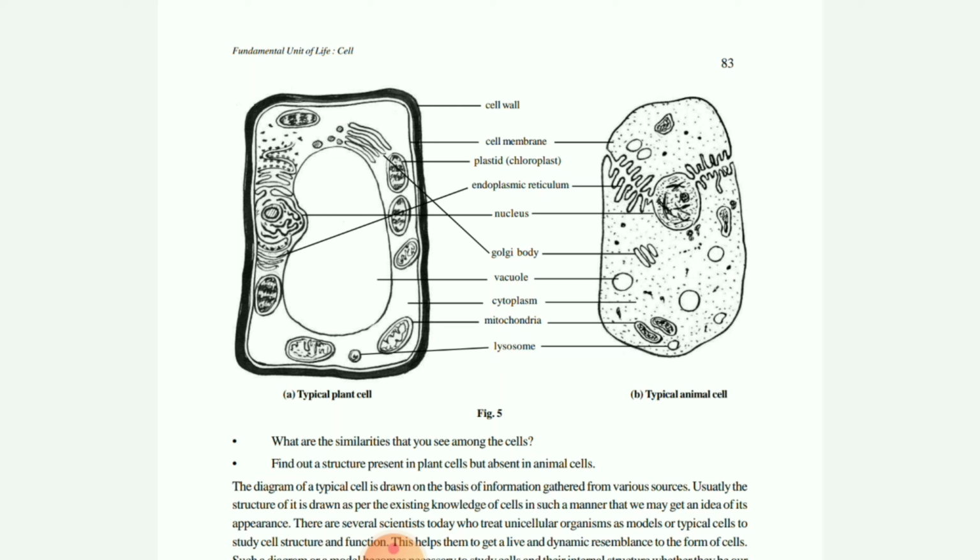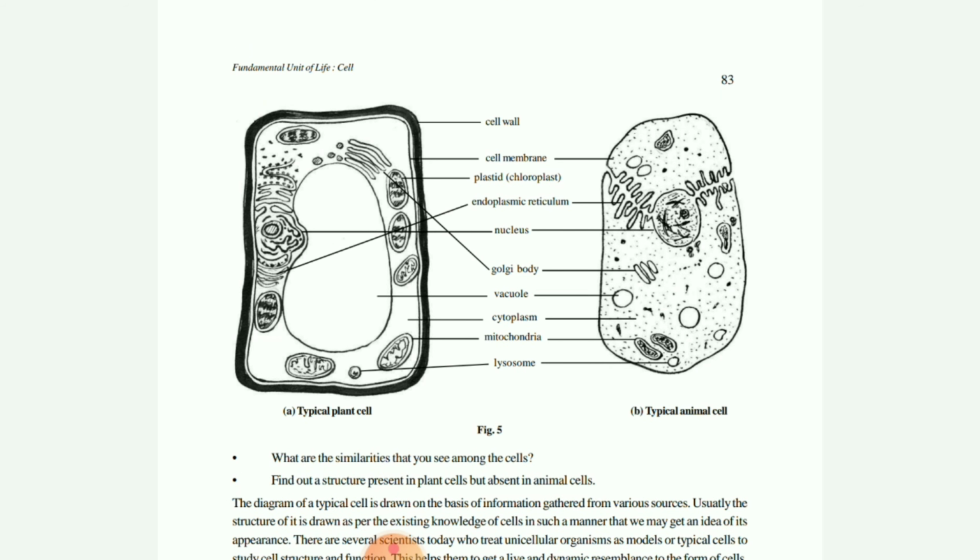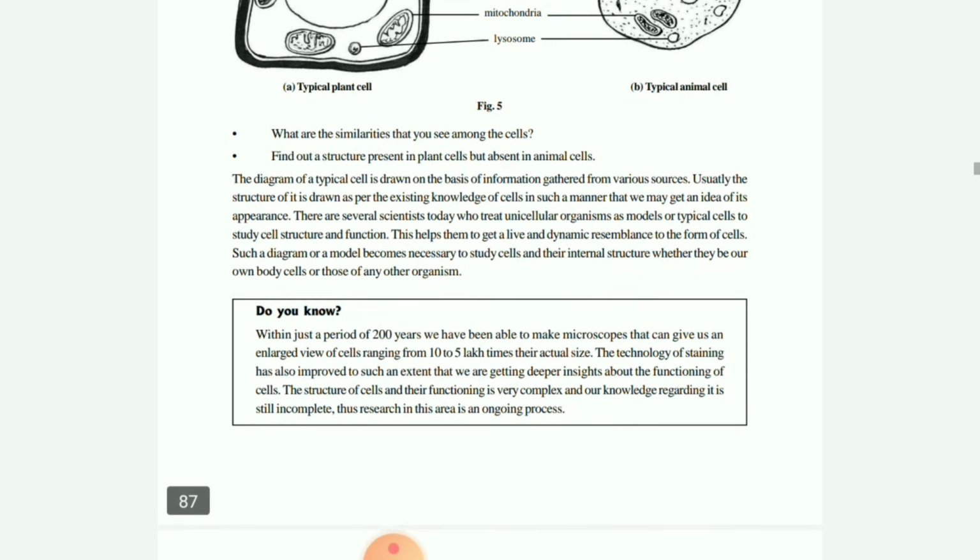Okay children, I hope everybody has understood the difference. And one more thing, children: the lysosome. Lysosome is responsible for the engulfment of toxic material, that is, whatever foreign material enters will be engulfed by the lysosome. I hope everybody has understood the difference between the plant and animal cell. Children, these two diagrams you also have to draw in your copy, very important.